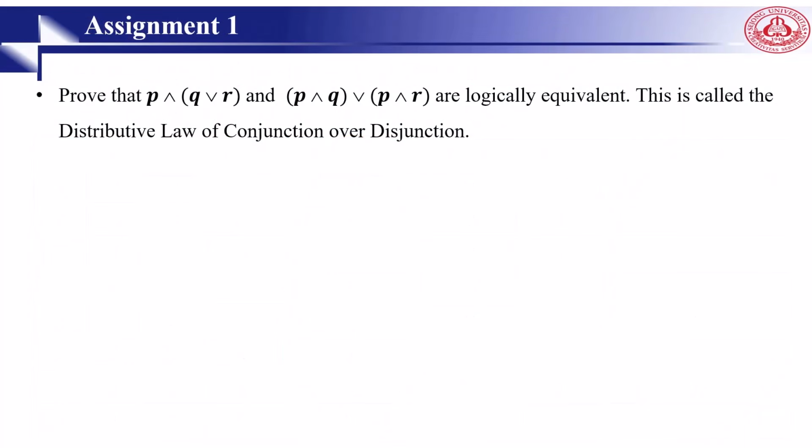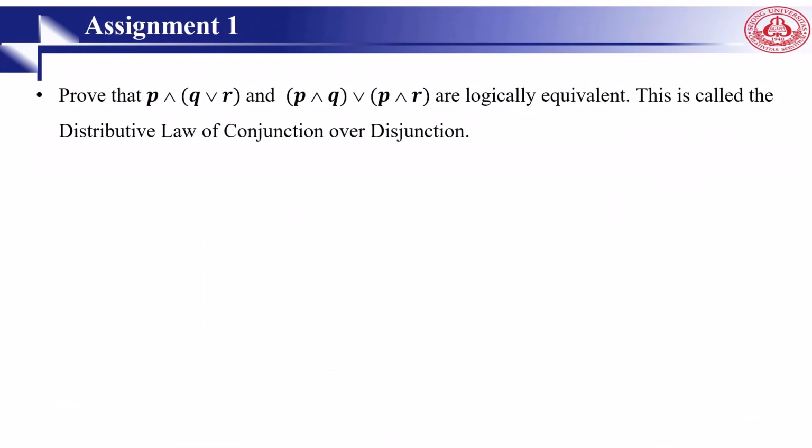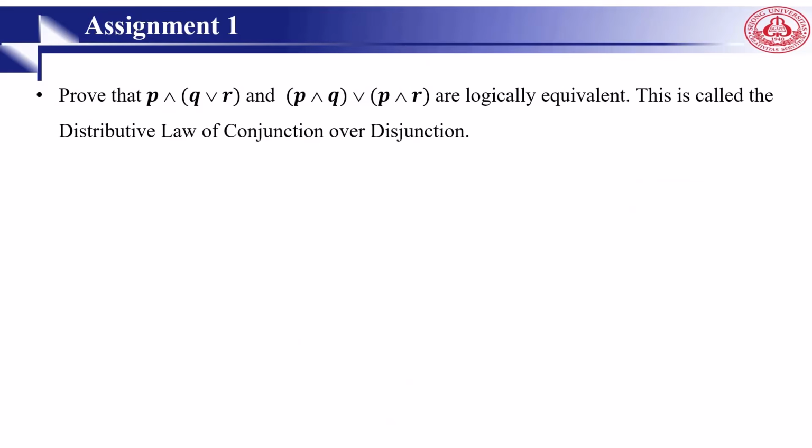So, for example, this is your assignment. Here we did it for this one, right? Then you go for the other side, right? This is the opposite side of the previous one. Here you had P or (Q and R). Here we have P and (Q or R). Please prove it.